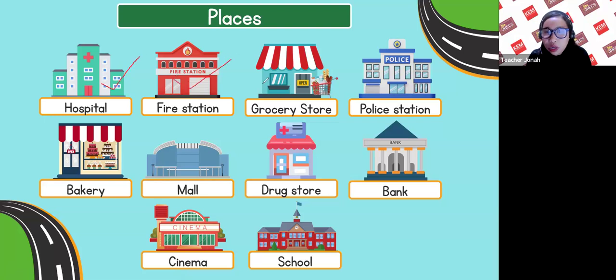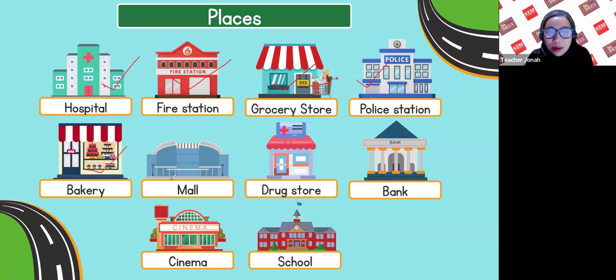Number 3, it's grocery store or supermarket. Okay, it's the same thing. So this is correct. Number 4 is correct, police station. Number 5, bakery. Okay, it could be cake store or bake store. That's fine.